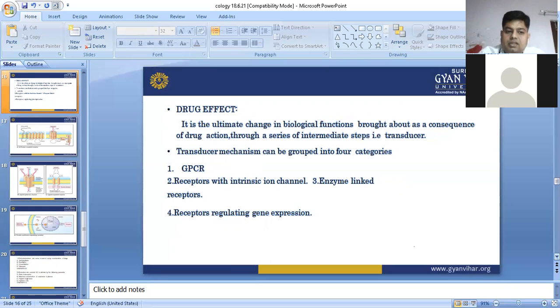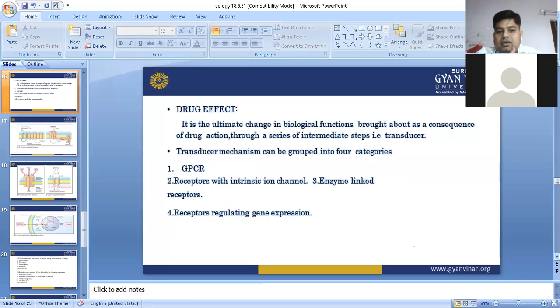We have discussed GPCR. In GPCR, what happens? There is a seven transmembrane coiled structure. This is a broad family. Examples are alpha and beta receptors, muscarinic receptors, opioid receptors, cannabinoid receptors, and 5-HT receptors: 5-HT1, 5-HT2, 5-HT4, 5, 6, 7. All are examples of GPCR, G protein coupled receptors. The IP3-DAG pathway and cAMP pathway perform their function, and kinase enzyme is also responsible for their function.